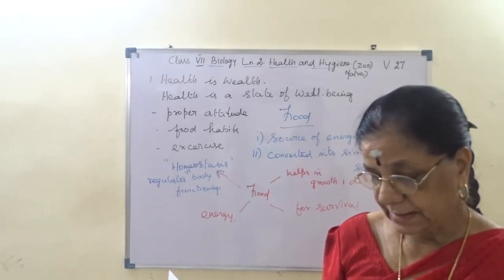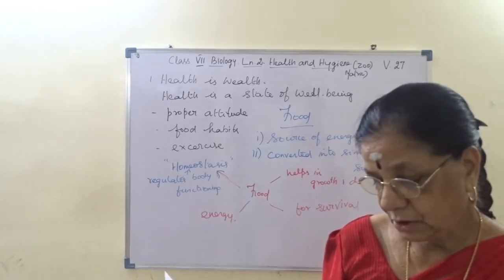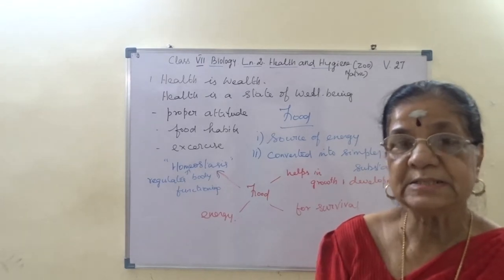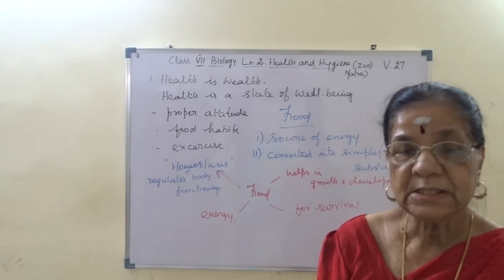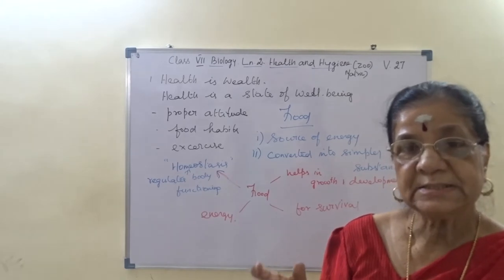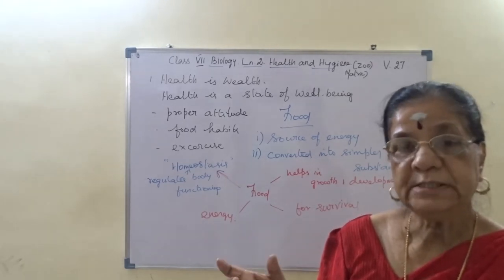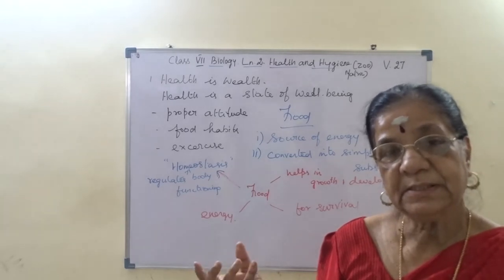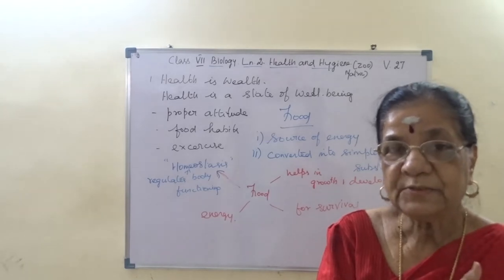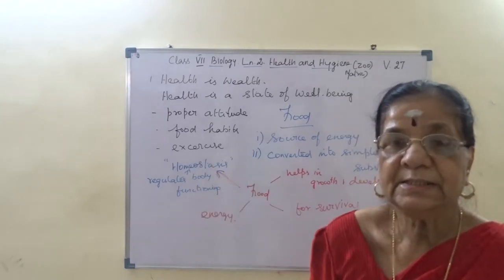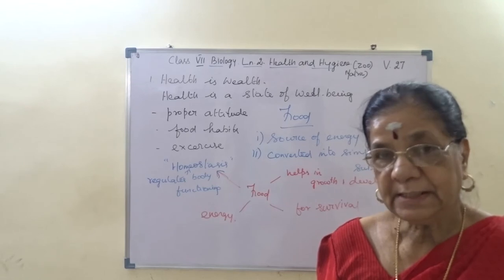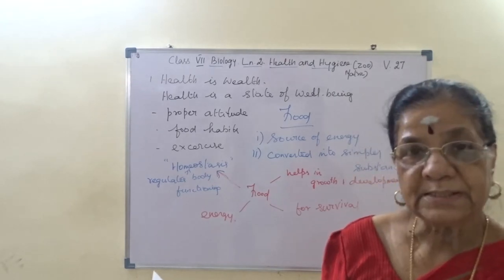But all animals directly or indirectly depend on green plants. That is, we studied in the next chapter, our environment, that plants are the producers, they are eaten by the primary consumers, insects. Insects are eaten by frog, eaten by snake, which will be eaten by eagle. So starting from the plant, plant is directly or indirectly connected. That is why it says all animals directly or indirectly depend on the green plants.